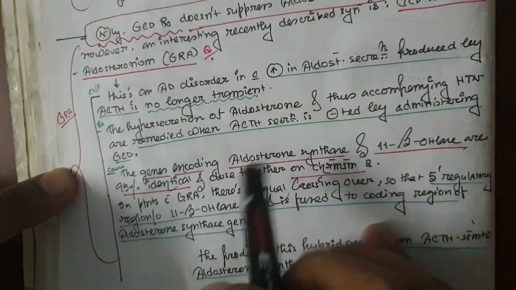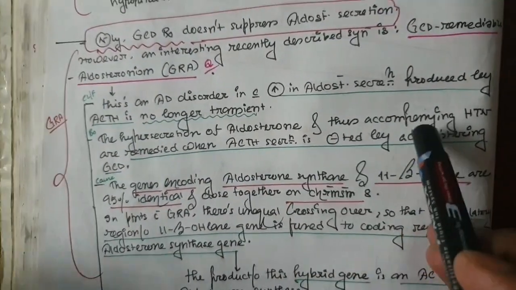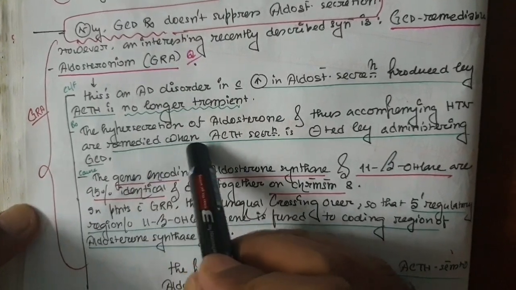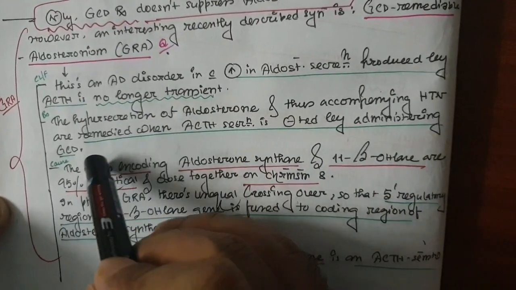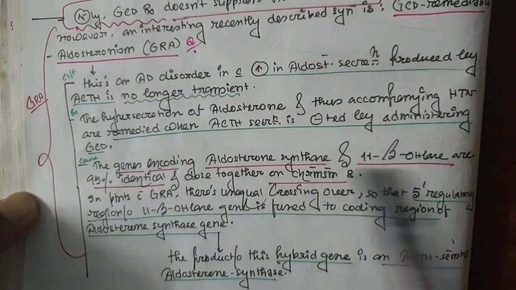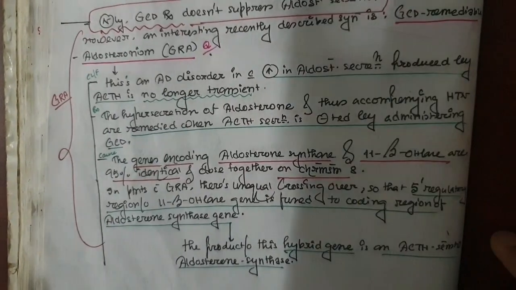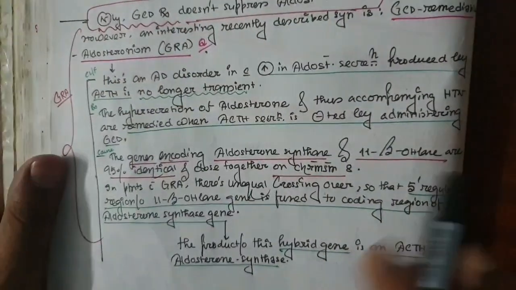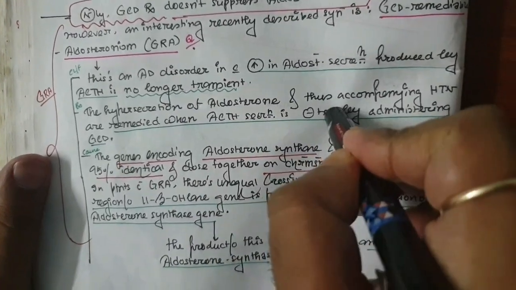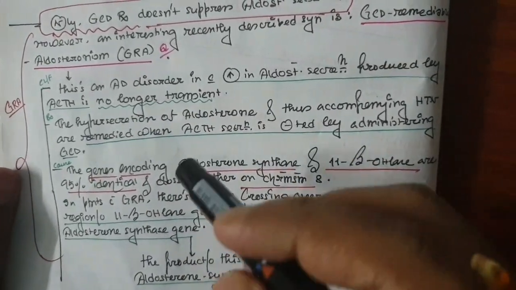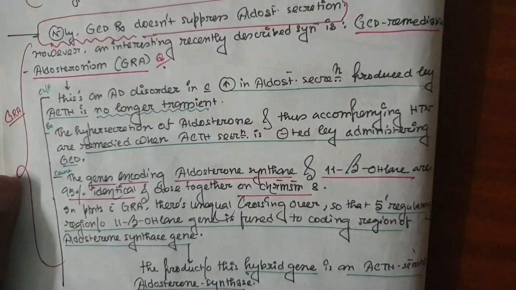What will be the treatment? The hypersecretion of the aldosterone and the accompanying hypertension are remedied when ACTH secretion is inhibited by administering glucocorticoid. So whenever there is increased ACTH, there will be increased aldosterone in this condition. To suppress the ACTH secretion, we need to give the glucocorticoid, so they will inhibit the ACTH secretion by the negative feedback effect.